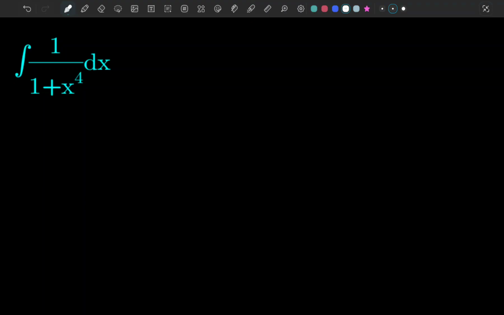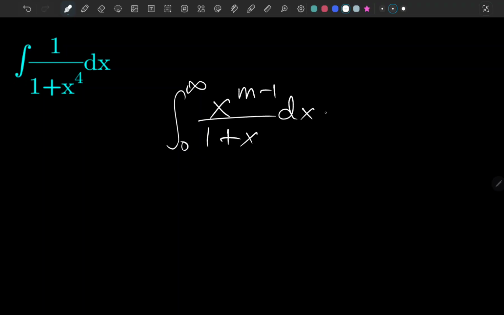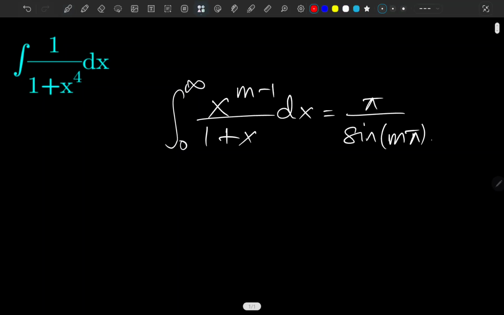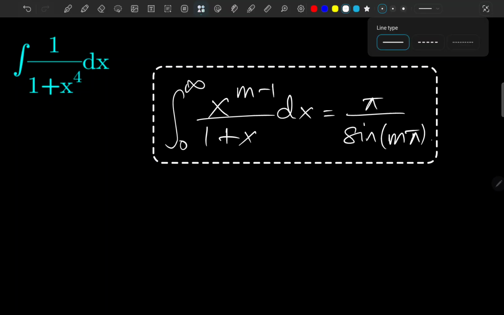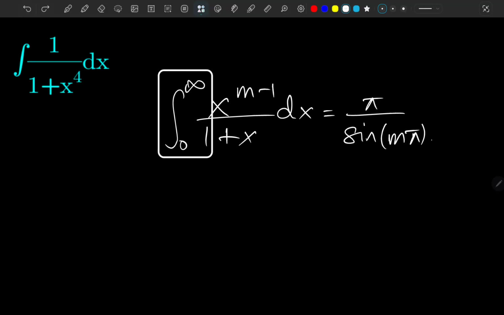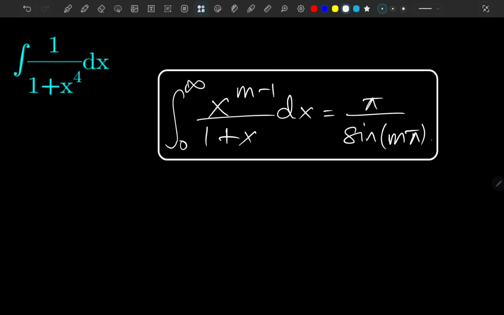You might have seen one of my videos in which I evaluated this integral, x to the m minus 1 over 1 plus x dx, which was proven to be pi over sine m pi. I proved this in one of my early videos, and it was really tough to prove. I would say this is one of the toughest integrals that I have proved.